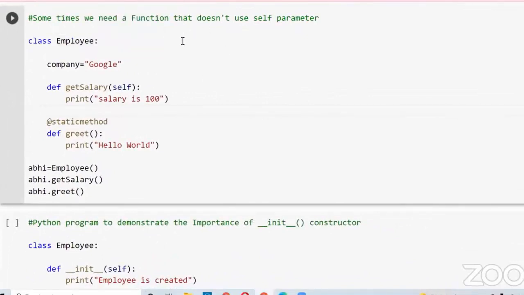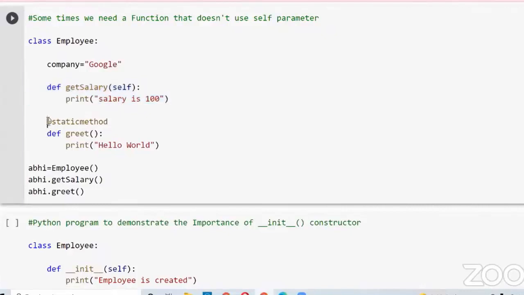I don't want to keep self as a parameter, but I should get output without error. How can we solve such problems? In this code, we have created a class with a class variable, and I have defined a method get salary. In that method, I want to print salary is 100.